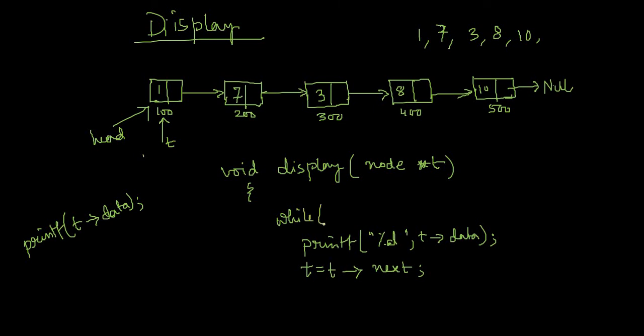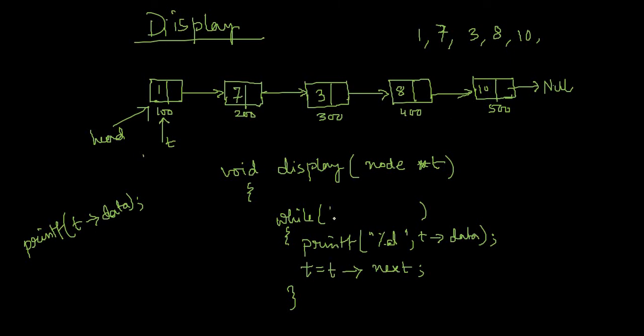So I must have a while loop. Within this while, you have to write something. What should you write? The question is where I will stop. Depending on that, I have to write it. You see, T is pointing here. I have to print it. T is pointing to the next node. I have to print this. T is pointing to the third node. I have to print this. T is pointing to the last node. Then also I have to print it.